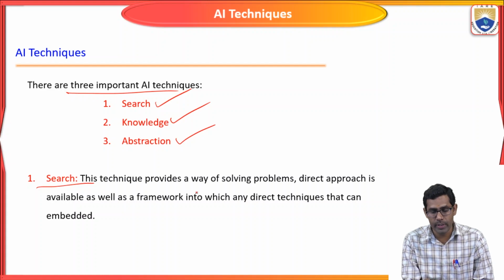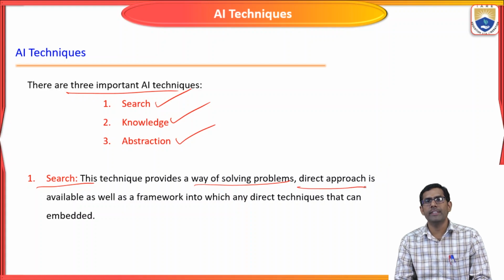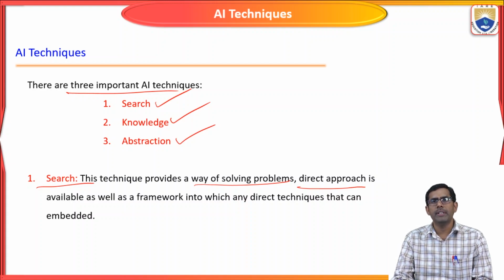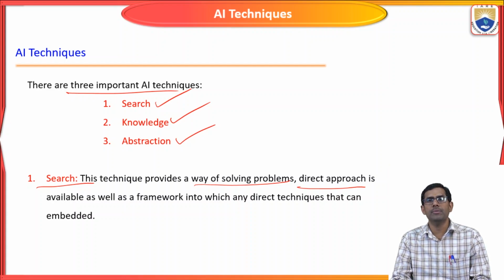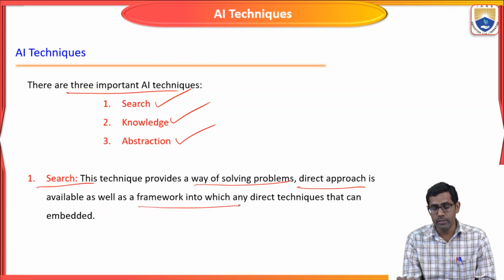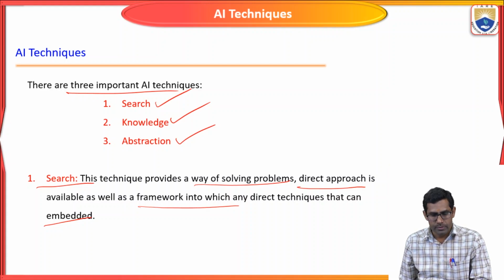This technique provides a way of problem solving through direct approaches. What are the direct approaches? It should search directly, either in a search engine or the way humans do it. Based on that, it should search for the particular problem on some platforms, learn, and gain some knowledge regarding that problem statement. The AI-based machine should be adopted based on these direct search concepts.